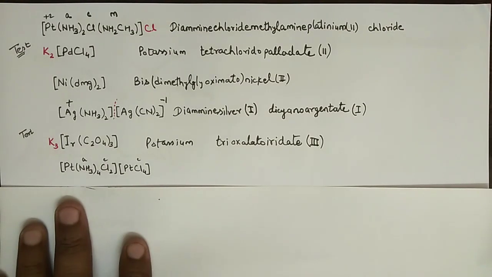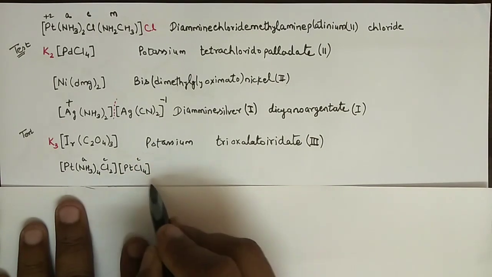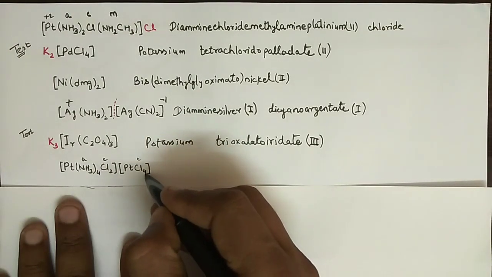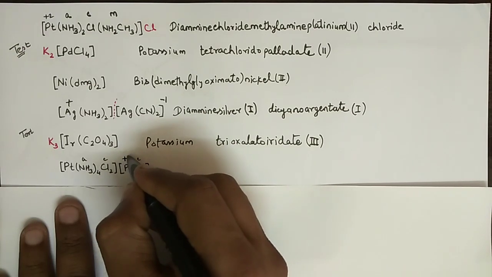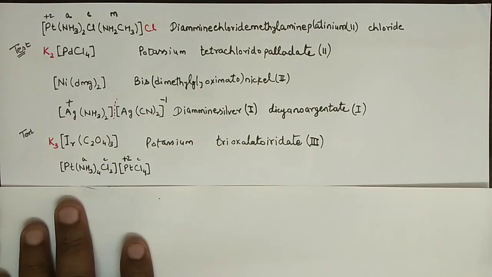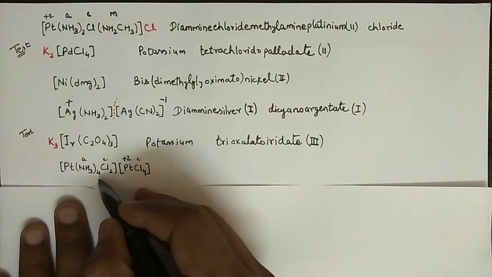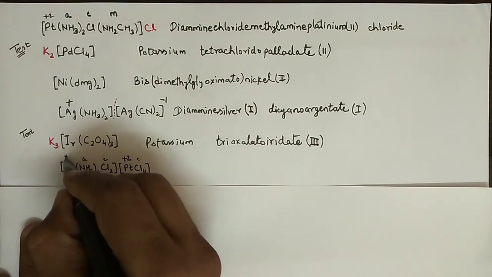Now I am going to give you the shortcut. The shortcut is that when you see that platinum has a coordination number of 4, then the oxidation number is always +2. And when platinum has a coordination number of 6, then the oxidation number is +4.